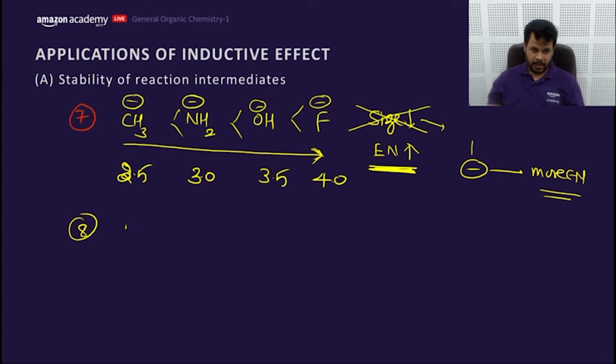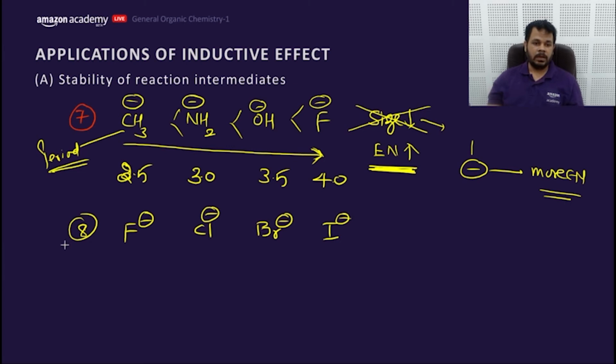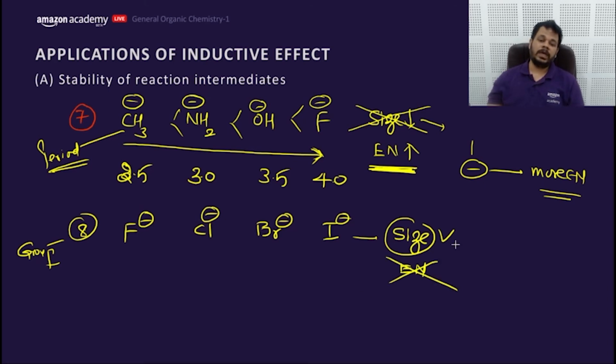But next part, if negative charge is present on different atoms of a group, not a period, this is of periods, different elements of the period, this is of group. When you're moving in a group, shell increases. That means here size would be the more dominating factor compared to the electronegativity. You will not answer according to electronegativity, you will answer according to size.